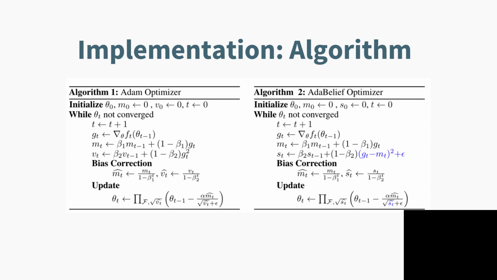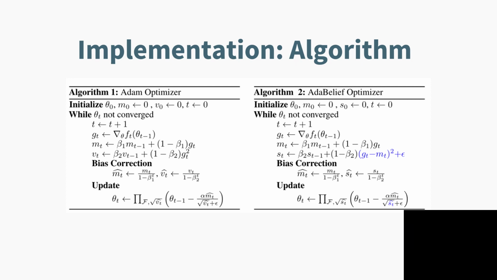Here, the intuition for AdaBelief is that the step size adapts according to the belief in the current gradient direction. We start by finding the gradient GT. Next, we find the exponential moving average of our gradient GT that is given by MT. Subsequently, we find ST, which is the exponential moving average of (GT minus MT) squared. This is the step where AdaBelief differs from the Adam optimizer. Here, we can consider GT as the observed gradient and MT as the predicted gradient.